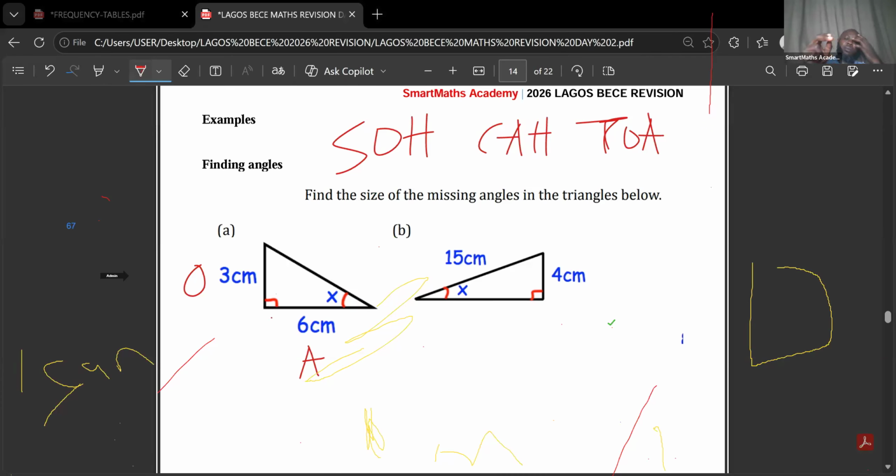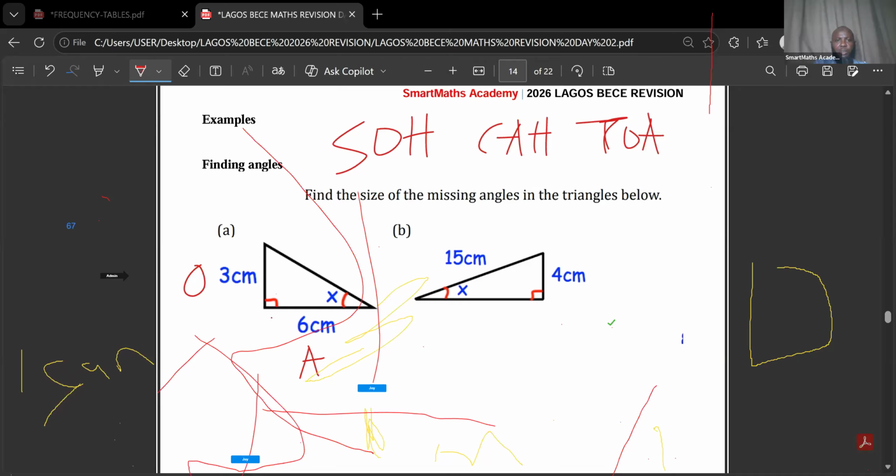So now, as we have it here, what you are looking for is the angle. We are given two sides. I don't need the third side. So which of these SOH CAH TOA has O and H? This one has OH. I don't need this one. This one has AH. I don't need this one. This one has OA. This is the one I'm looking for.